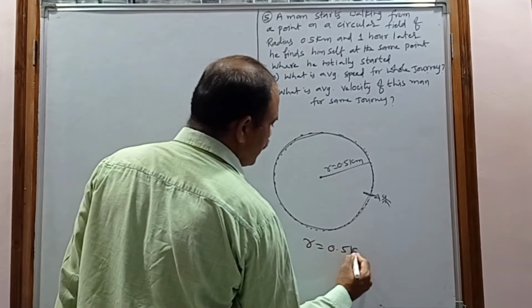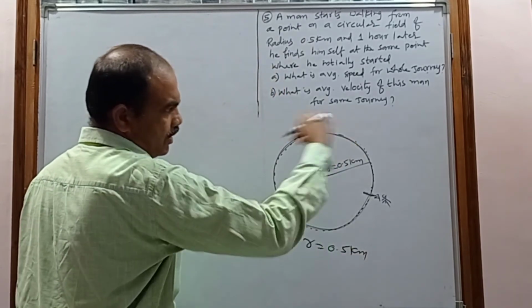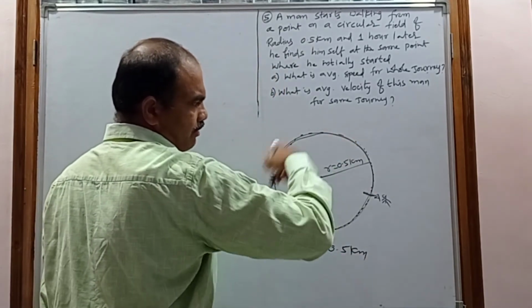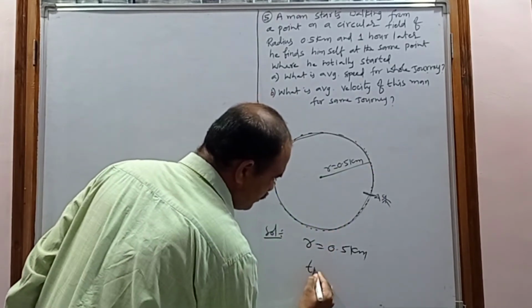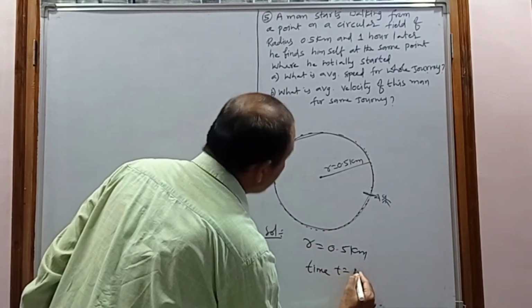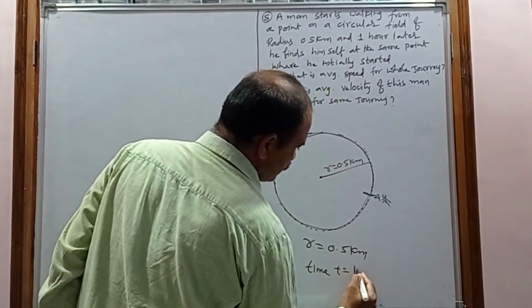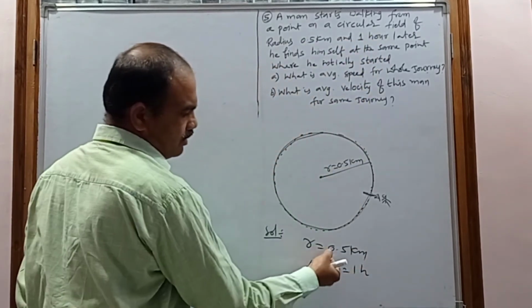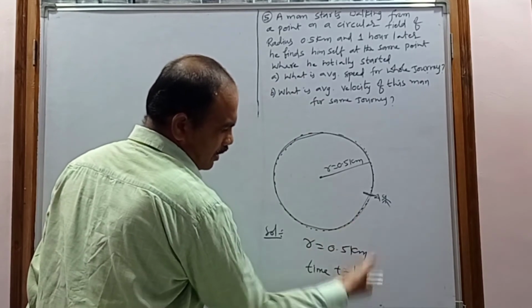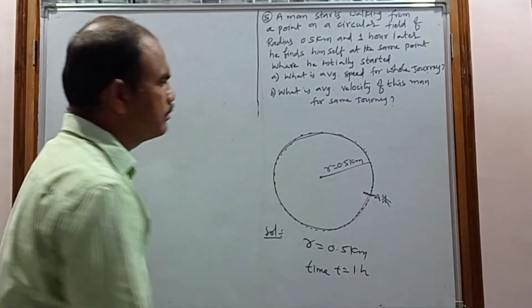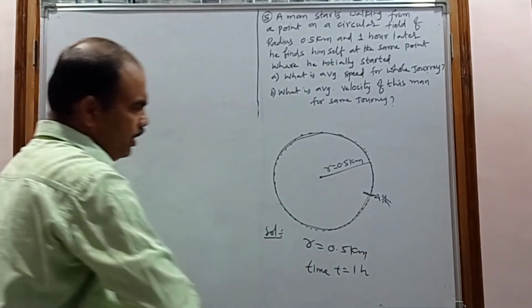0.5 kilometer, and the total time taken to complete one rotation along the circular field. So what is the time? The time T is nothing but 1 hour. The radius is 0.5 kilometer, time is 1 hour. And next, now what is the total distance?